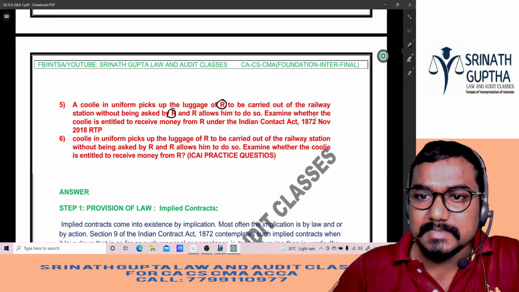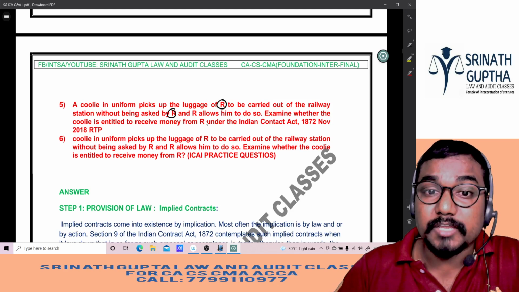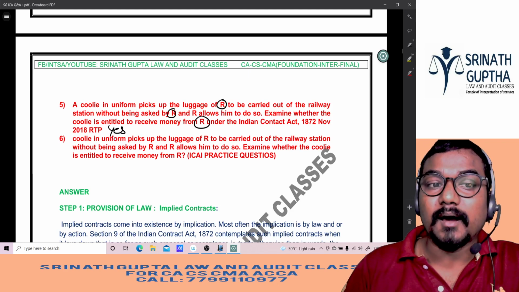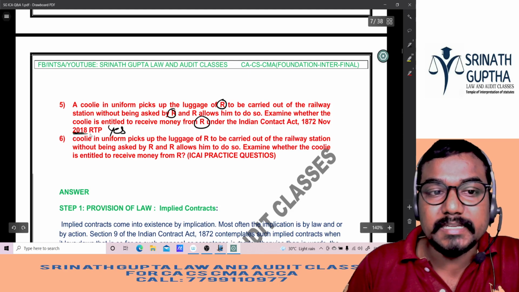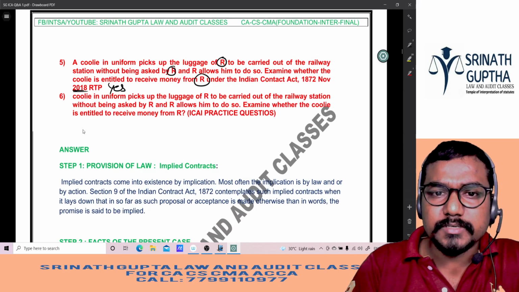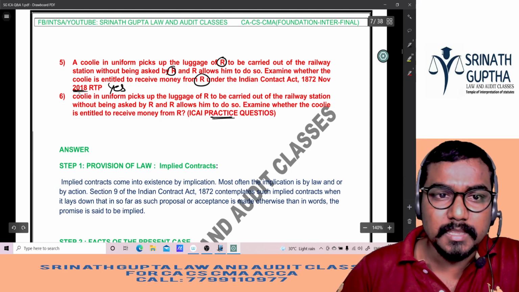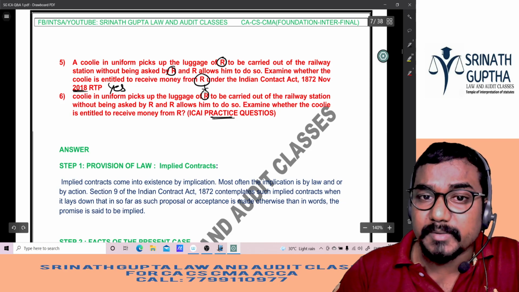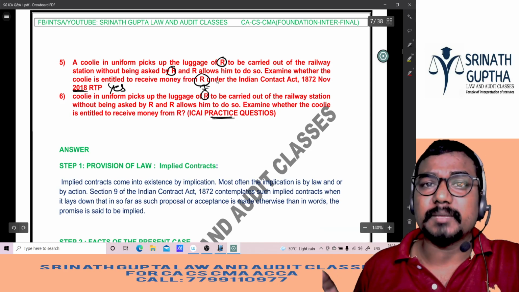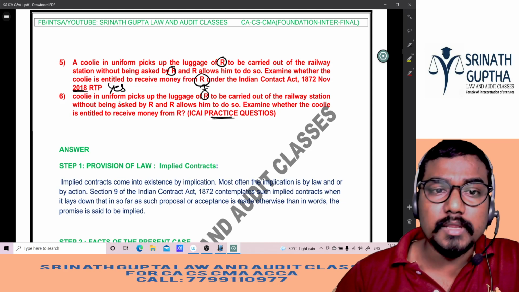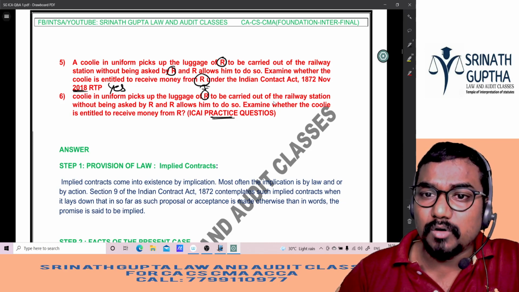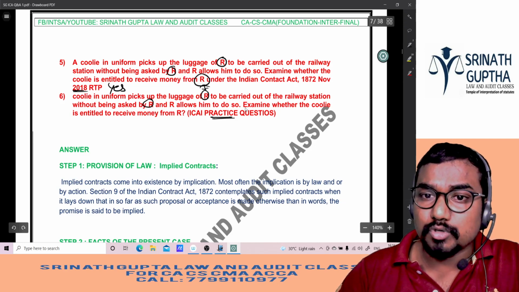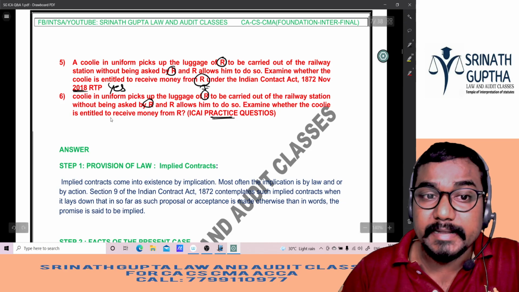So examine whether the coolie is entitled to receive the money from the R. Answer is yes. Entitled to claim the money from the R. This question was asked in 2018 beta. 2018. The same question came again in the ICA practical question papers. Coolie in the uniform picks up the luggage of the R. If you observe beta, they are not changing the names also. Ditto question will come in the exam if luck is good. So coolie in the uniform picks the luggage of R to be carried out of the railway station without being asked by R, and R allows him to do so. Examine whether coolie is entitled to receive the money.